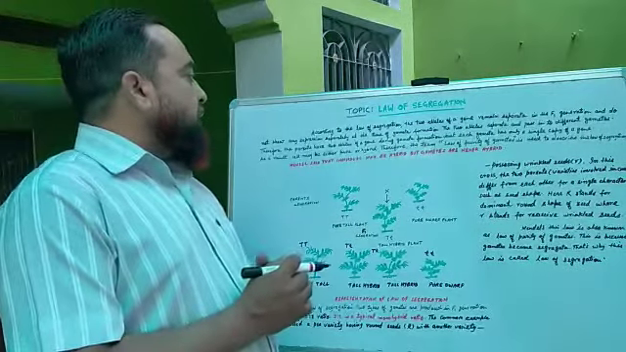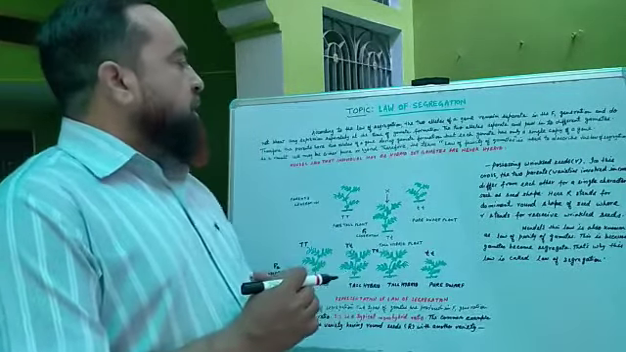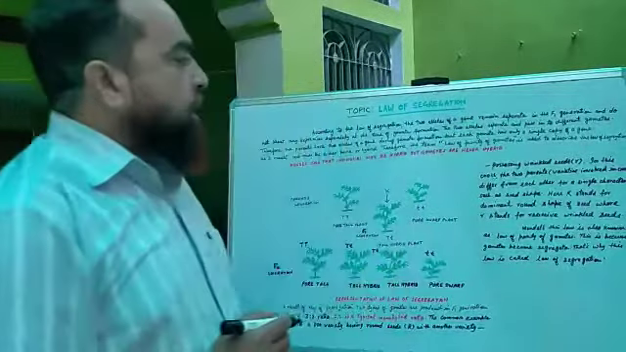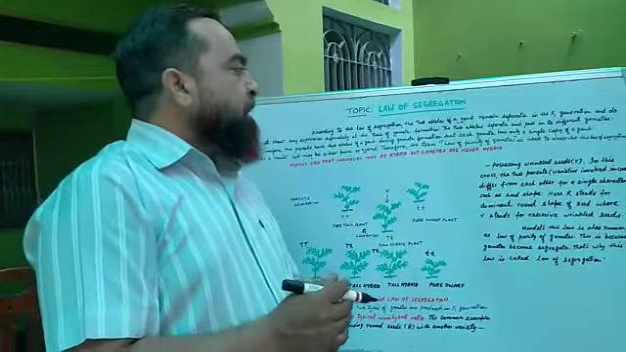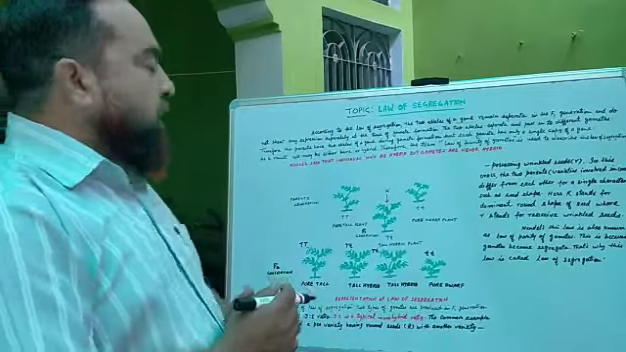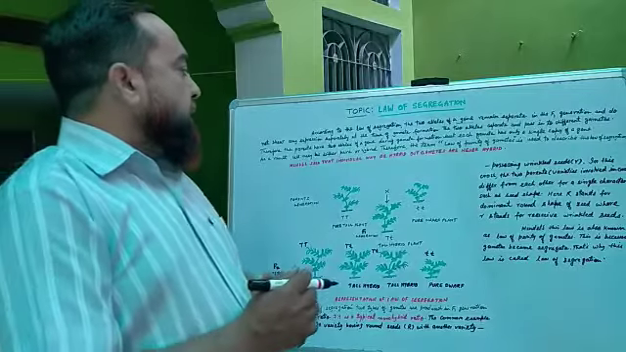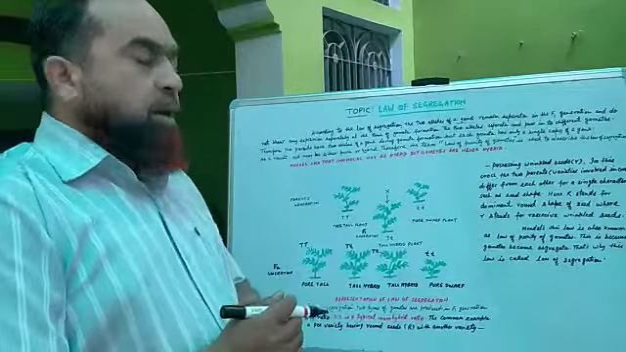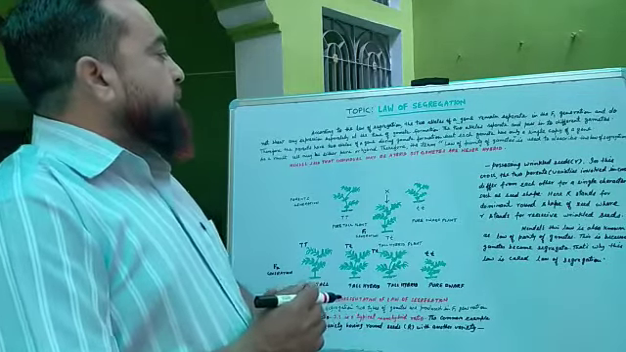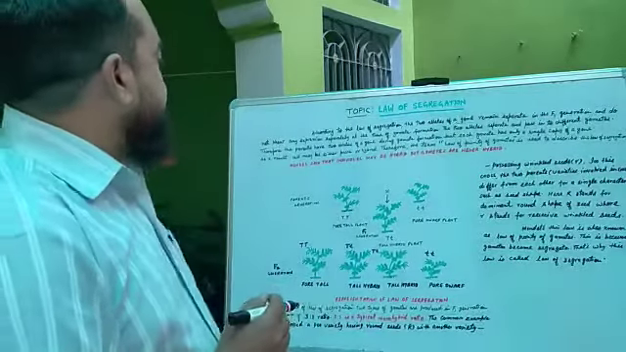According to the law of segregation, the two alleles of a gene remain separate in the F1 generation, first filial generation, and do not show any expression separately. At the time of gamete formation, the two alleles separate and pass into different gametes.